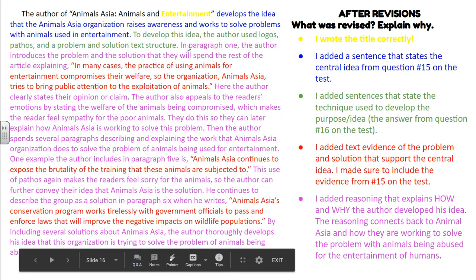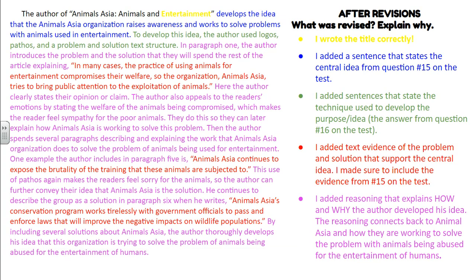Yes, they're called CER paragraphs, so claim, evidence, reasoning, because you need at least two pieces of evidence. But your little description of the text before the evidence is very important. You need to introduce what you're about to explain. So in paragraph 1, the author introduces the problem and the solution that they will spend the rest of the article explaining. Well, this is reasoning because it's explaining that this is how the author conveyed their ideas. You're explaining it, and then you're proving it.